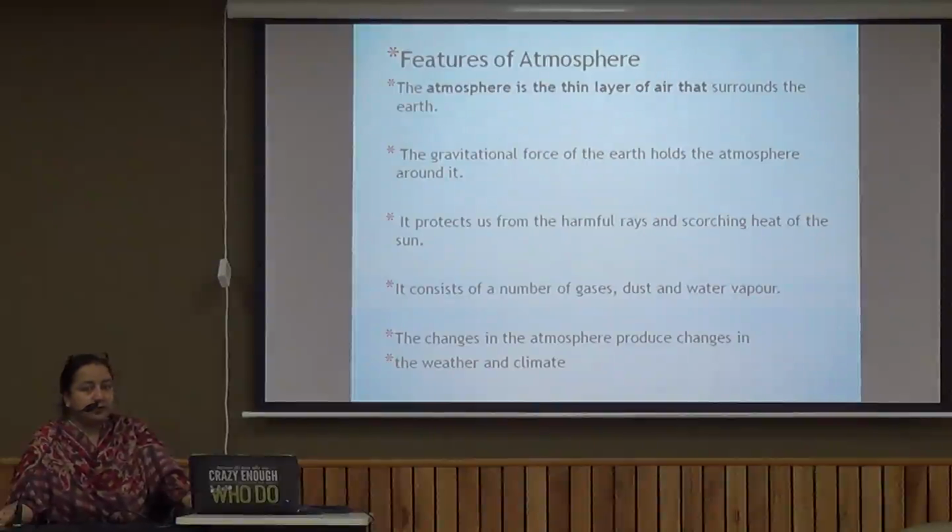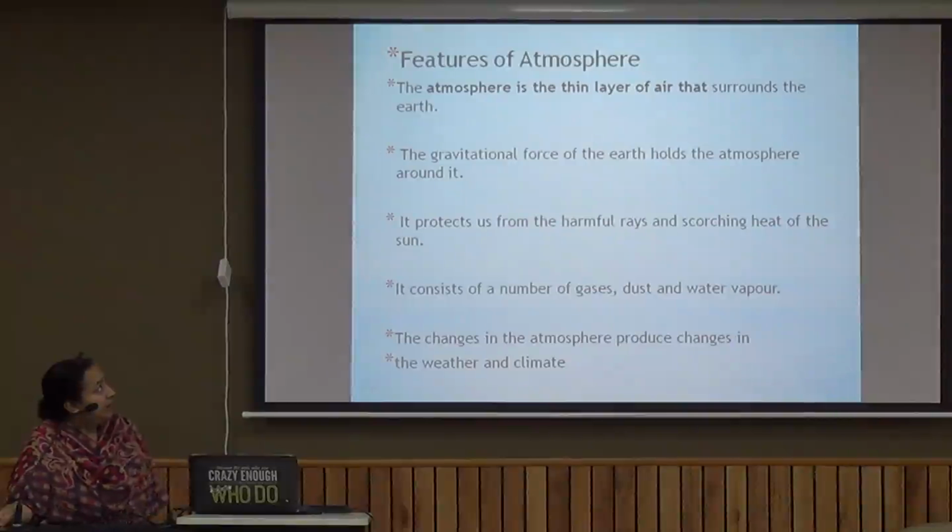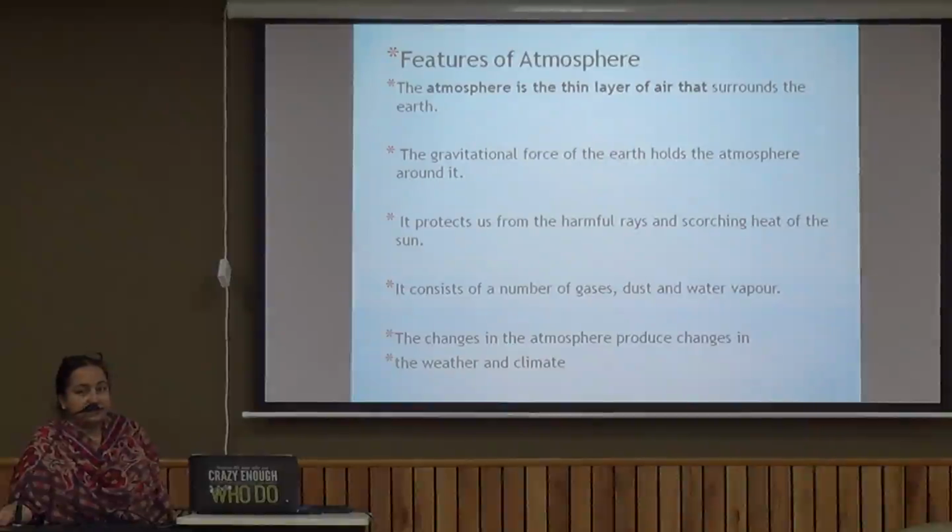Now let's see what are the important or the major features of the atmosphere. It is the thin layer of air which is surrounding the earth, and the gravitational force of the earth is holding the atmosphere all together, and it protects us from the harmful rays, and it consists of a number of gases.